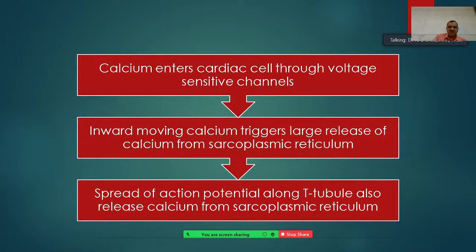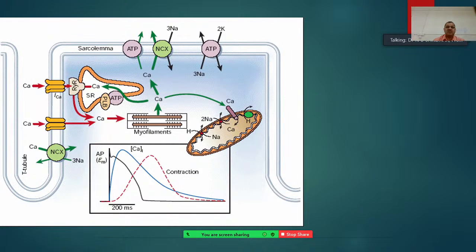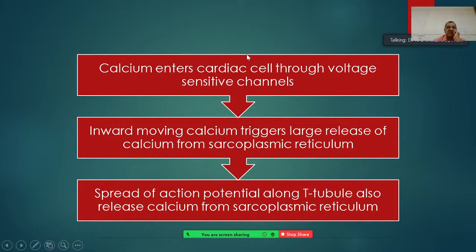Then calcium enters the cardiac cell through voltage-sensitive calcium channels. The inward moving calcium triggers a large release of calcium from the sarcoplasmic reticulum. Here this is the sarcolemma and the sarcoplasmic reticulum.